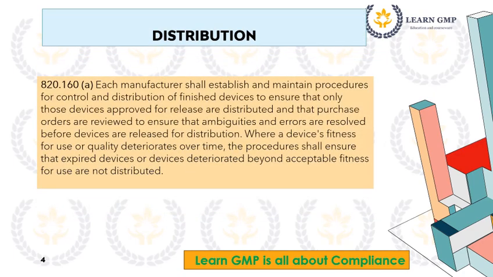Distribution. 820.160 A. Each manufacturer shall establish and maintain procedures for control and distribution of finished devices to ensure that only those devices approved for release are distributed and that purchase orders are reviewed to ensure that ambiguities and errors are resolved before devices are released for distribution. Where a device's fitness for use or quality deteriorates over time, the procedures shall ensure that expired devices or devices deteriorated beyond acceptable fitness for use are not distributed.